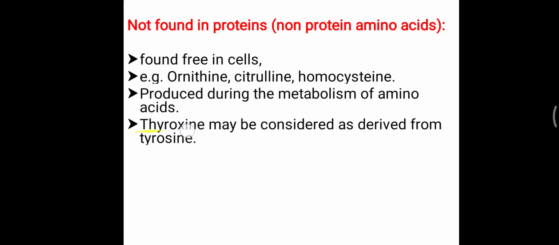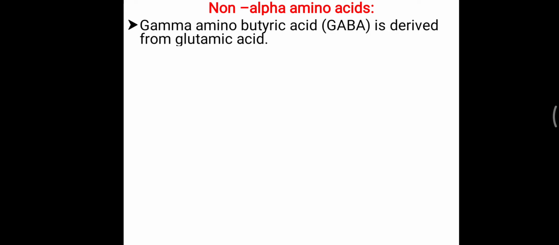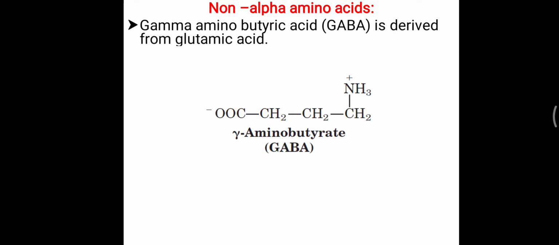In these derived amino acids, further there is a non-alpha amino acid. So that is GABA. That is not a gamma carboxylation of glutamic acid, that is different. Here GABA is gamma amino butyric acid. So here the amino group is present over the gamma carbon, so that is gamma amino butyric acid, which is derived from glutamic acid or glutamate. So sorry, over this gamma carbon an amino group is added, so that is gamma amino butyric acid, that is called simply GABA.